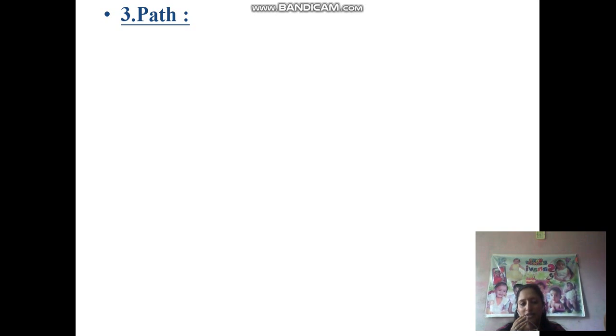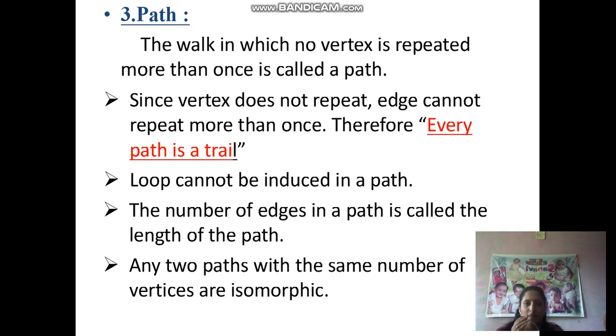In today's lecture, we discuss one more concept of graph, which is path. In the previous lecture, we discussed walk and trail. You remember, a walk is an alternating sequence of vertices and edges in the graph, and a trail is a walk in which no edge is repeated. Now, the next concept is path.